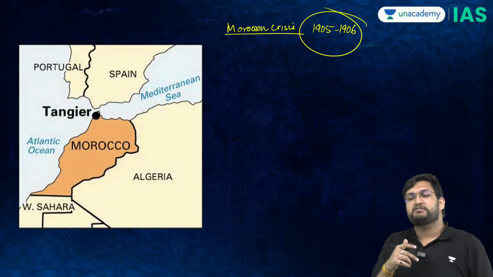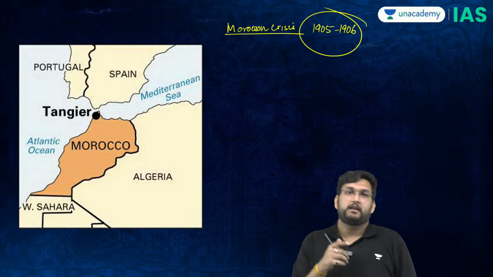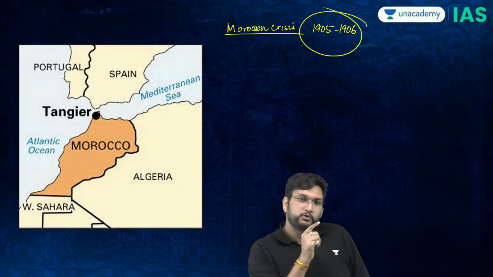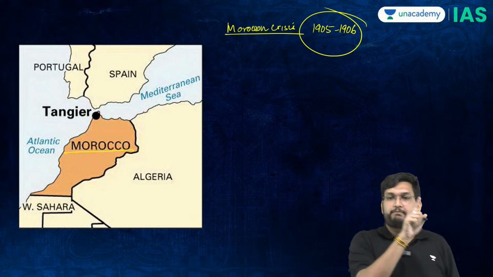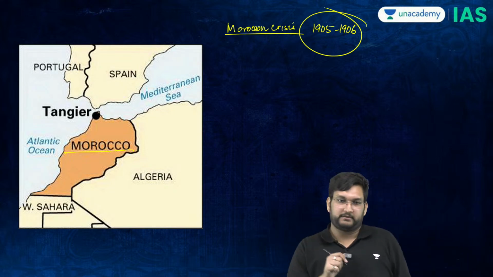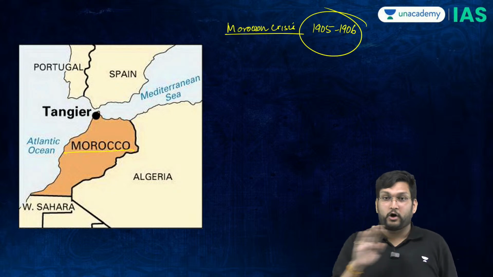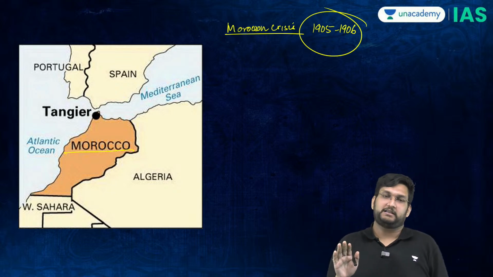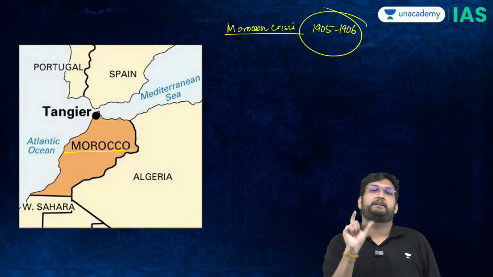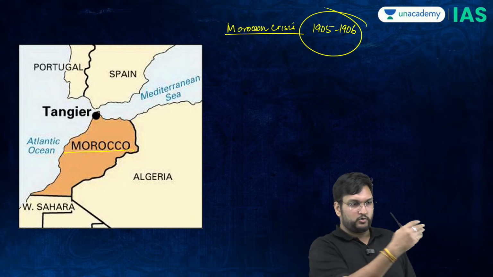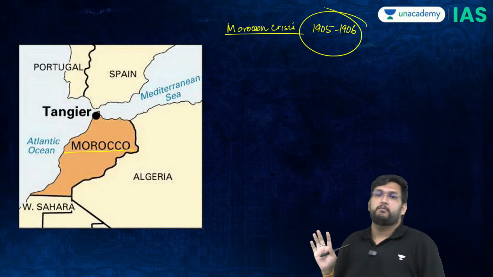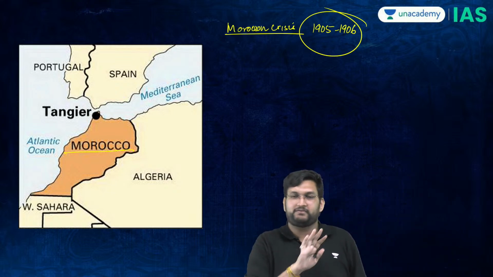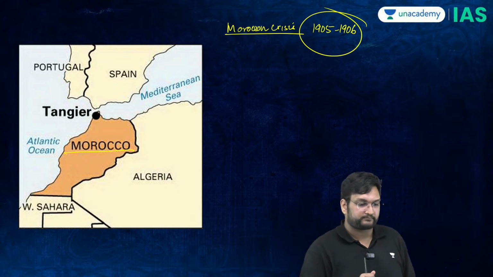Now, this is where there was a very interesting arrangement. The French used to dominate the African country of Morocco, and the British used to dominate Egypt. There was no formalization of this colonization, but there was an understanding between Britain and France: Britain, you control Egypt, I will not say anything. France, you control Morocco, I will not say anything. There was a very standard agreement between the two.